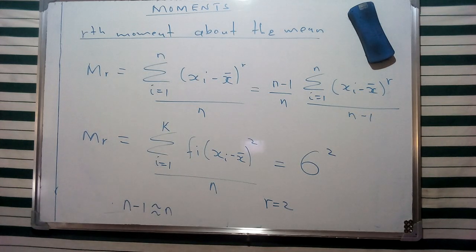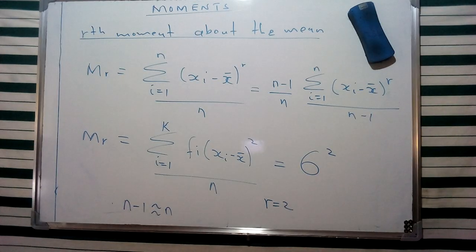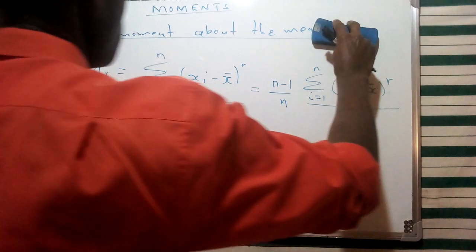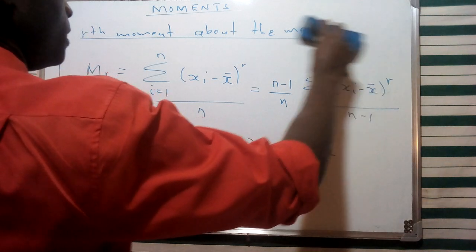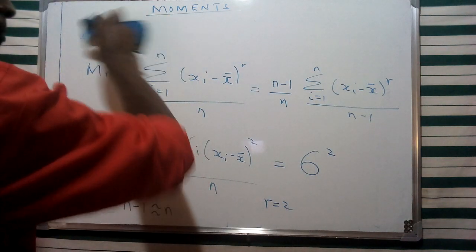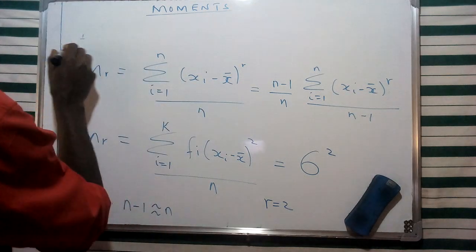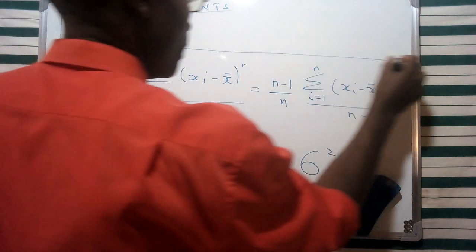Now, if I can try to look at a small reminder of what we have looked at, perhaps I can have this space. Kindly remember that this is the arithmetic moment about the mean that we are discussing. I'm just going to have that space so that it can assist us to create a connection between these different types of variance.